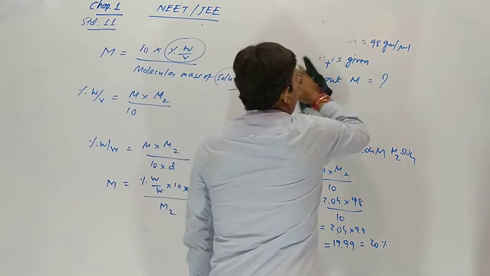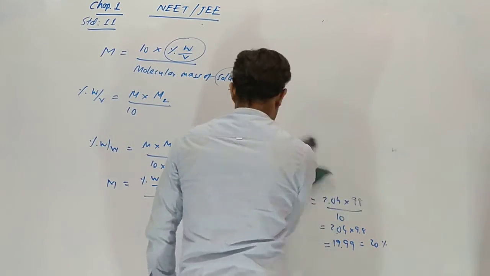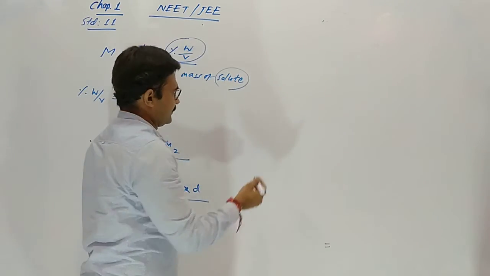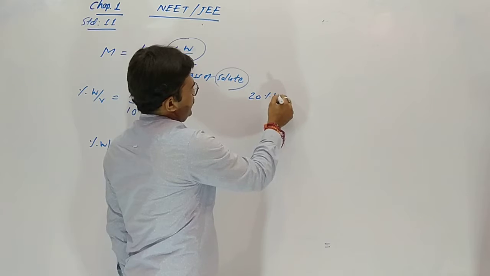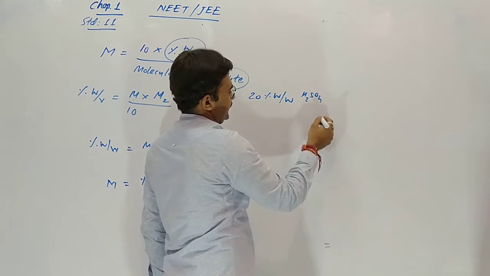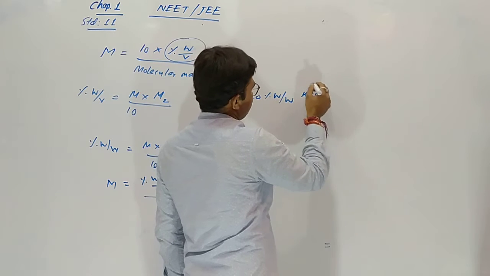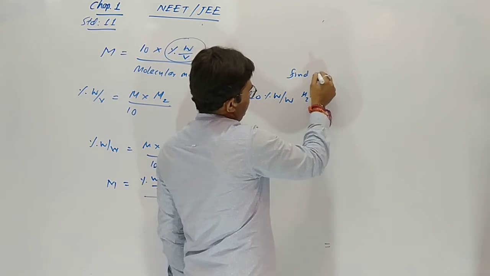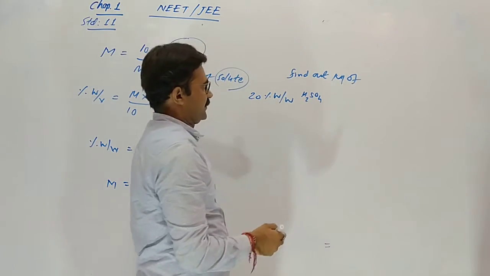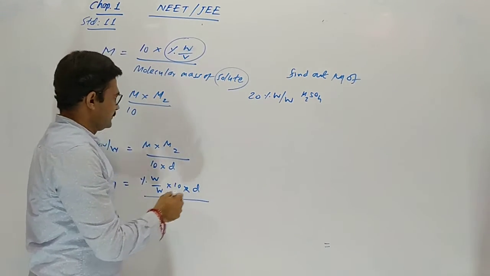If weight by weight is given, say 20% weight by weight sulfuric acid, find out the molarity of 20% weight by weight sulfuric acid.